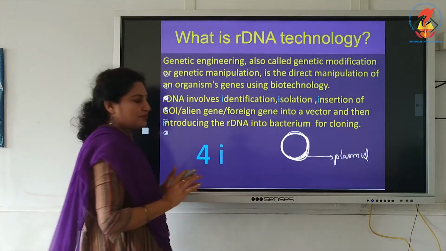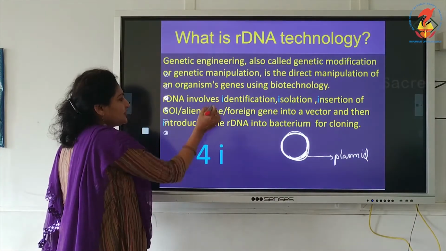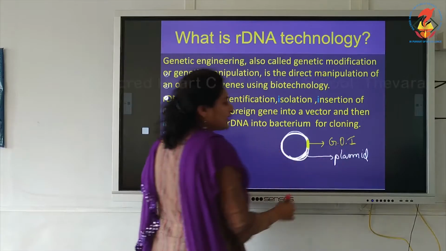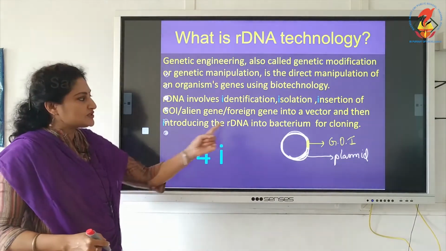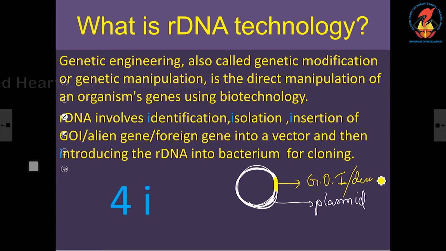Okay, so this is the plasmid. Now, into this plasmid, a gene of interest, which I am giving yellow so that it stands out, is incorporated. This yellow segment indicates the gene of interest. As I proceed with biotechnology, I will use terms like gene of interest or desired gene or alien gene or foreign gene.